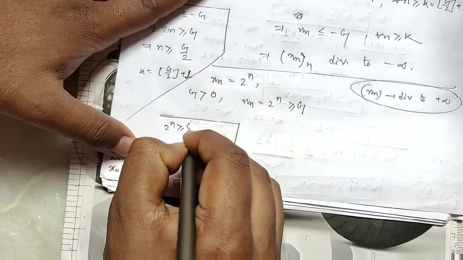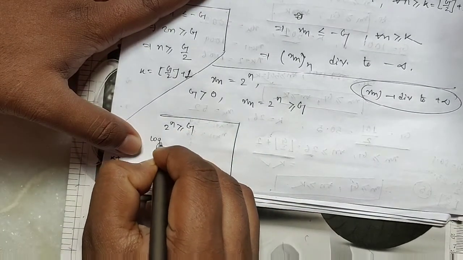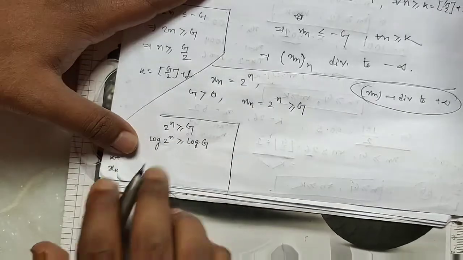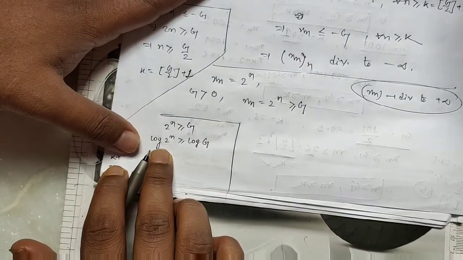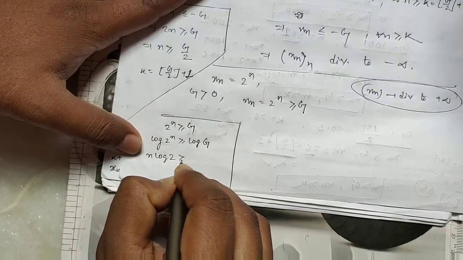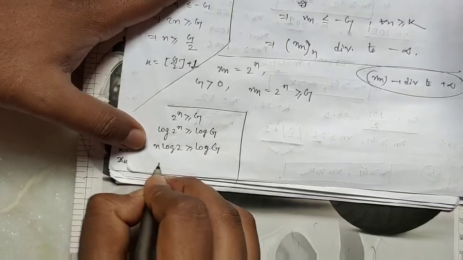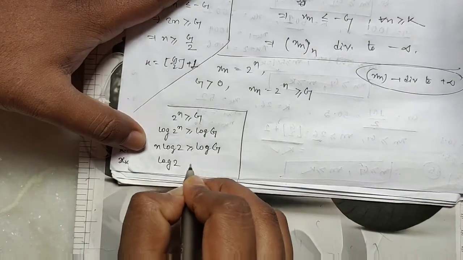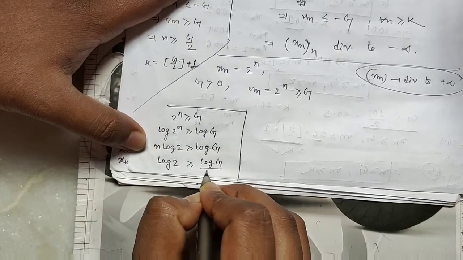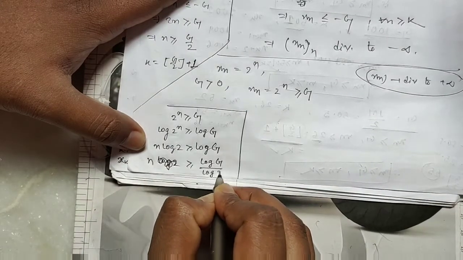2 to the power n is greater than or equal to g. Then log of 2 to the power n is greater than or equal to log g, because log is a monotonic increasing function. So n log 2 is greater than or equal to log g, so n is greater than or equal to log g by log 2.